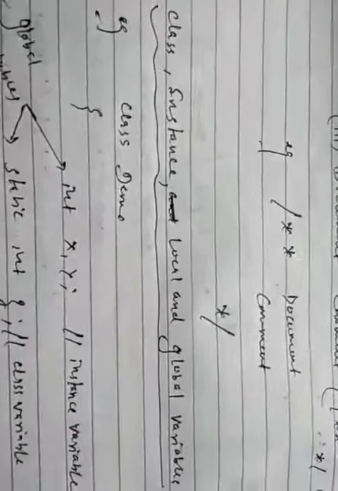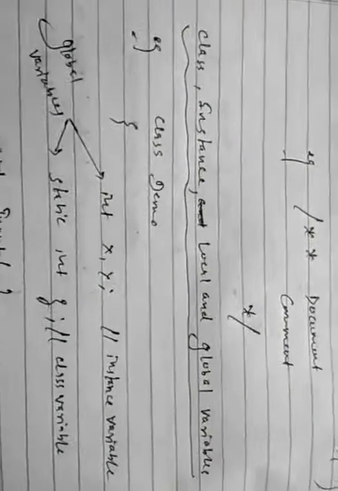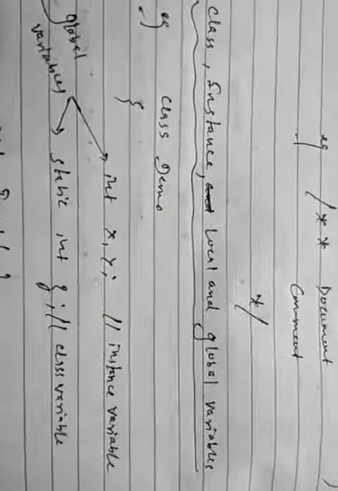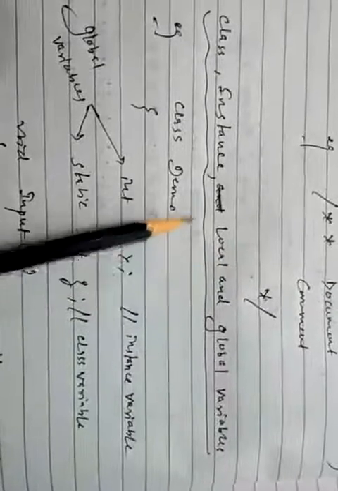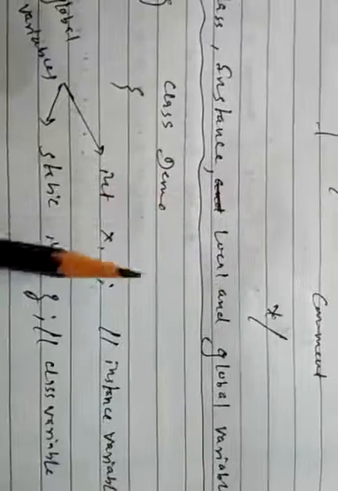Now the next important topic is class, instance, local and global variables. So what do you understand by the class variable, instance variable, local variable and global variable? Local variables are the variables which are declared inside any function.